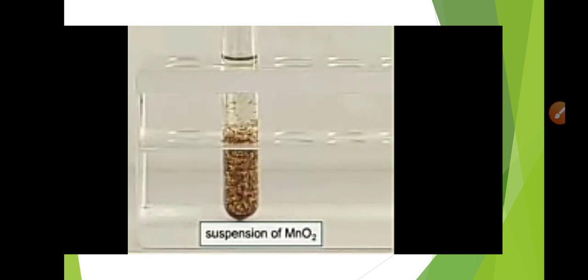So after the reaction, we will have obtained a suspension of MnO2 which is brownish in color instead of purple. So this reaction can be used as an identification reaction, because the discoloring of the purple color of KMnO4 solution has taken place after the reaction of acidified KMnO4 with an alkene, that is an unsaturated hydrocarbon.